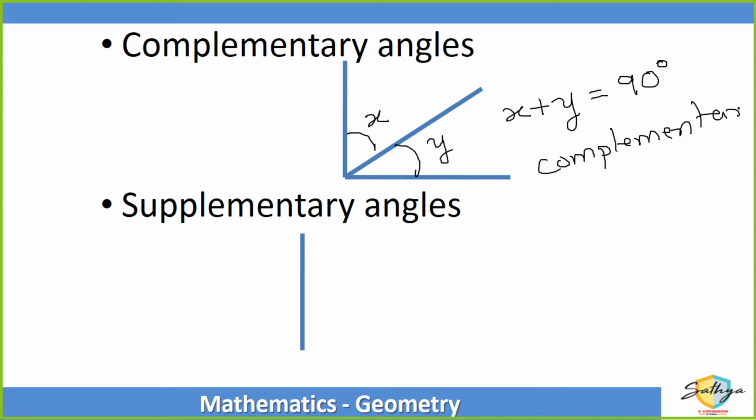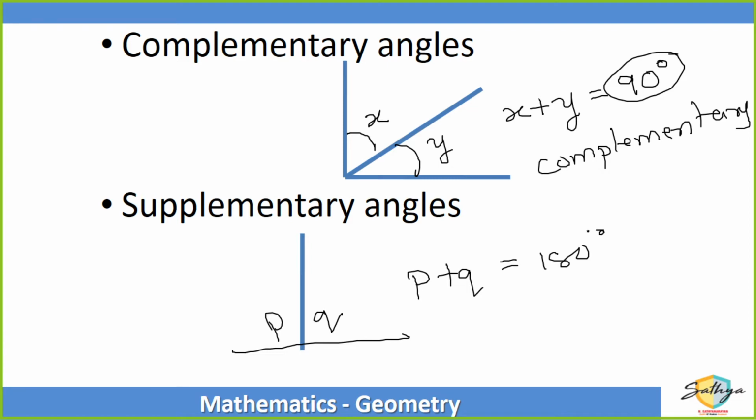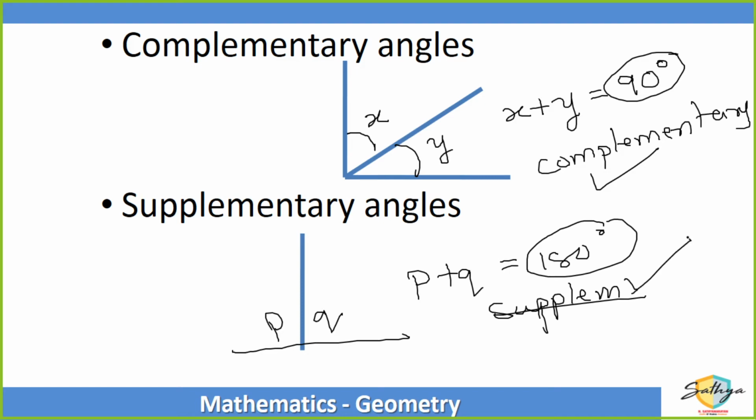If the sum of 2 angles adds up to 90 degrees, they are called complementary angles. And if, let us say, P and Q, the sum of 2 angles adds up to 180 degrees, then they are known as supplementary angles, right? So if the total is 90, they are known as complementary angles. If the total is 180 degrees, then they are called supplementary angles.